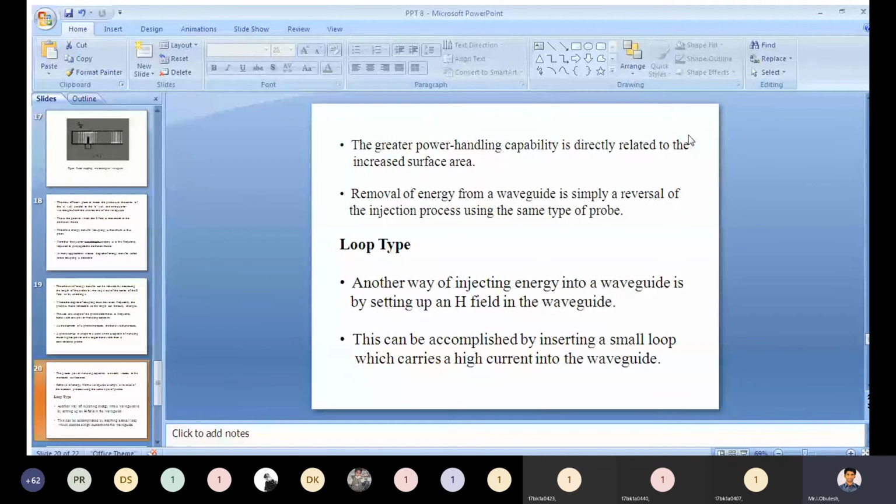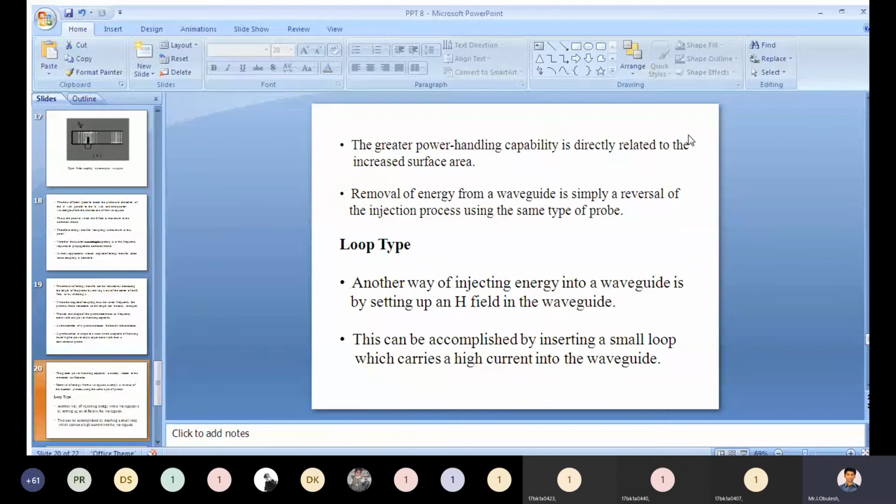Next, the greater power handling capability is directly proportional to the increased surface area.